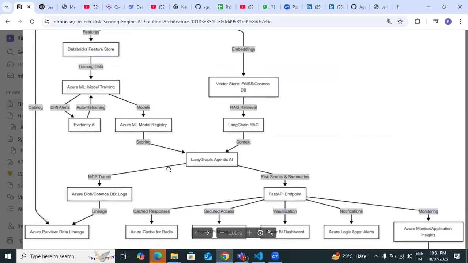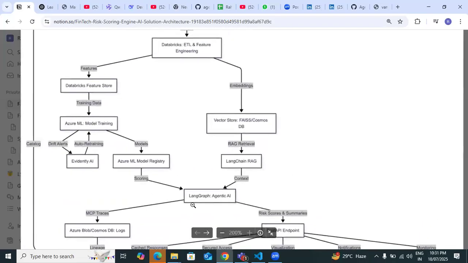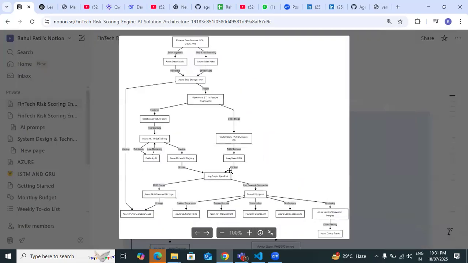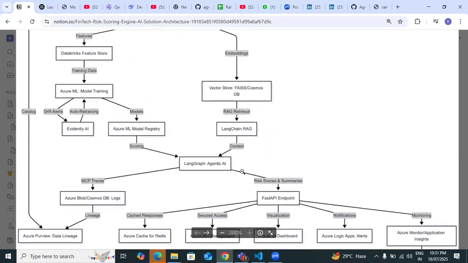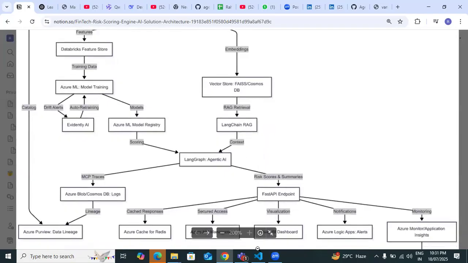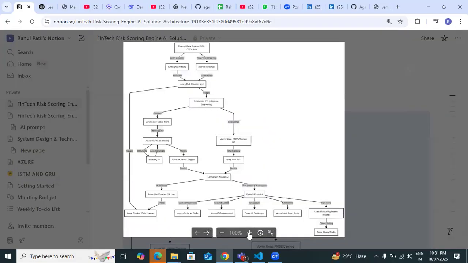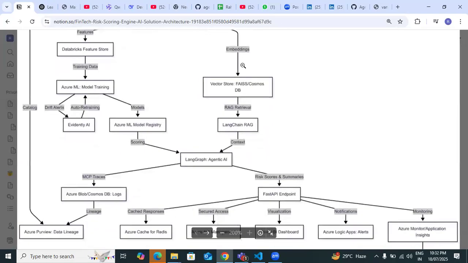No, no, go up. Come down to the diagram. Bottom of the diagram. You can increase it, those boxes should be visible. Okay, you are taking the vector database into the FastAPI endpoint and Power BI. Okay. Vector database you are pulling into Power BI dashboards also.